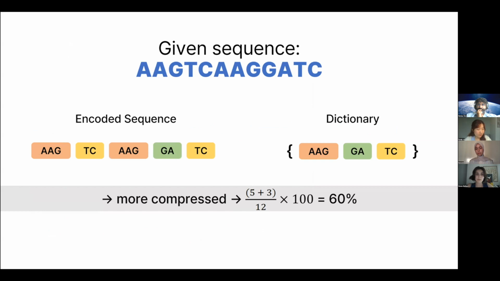As an example, we have a 12 nucleotide sequence here. When we tokenize the sequence, it encodes like this. Here our length of the encoded sequence is 5, and our dictionary is made from 3 tokens. When we add them together and divide by the original length of the given sequence, multiplying by 100, we can say the encoded sequence covers exactly 60% of the original size of the given sequence.